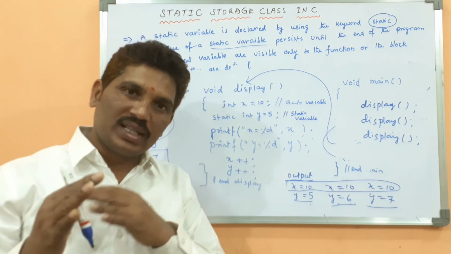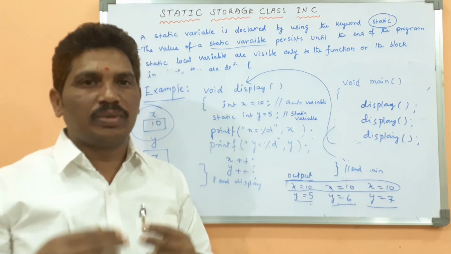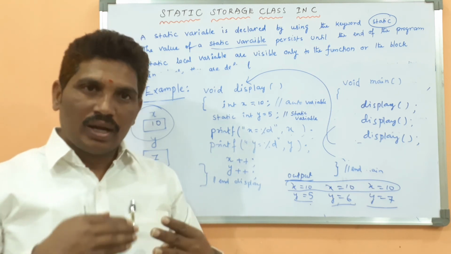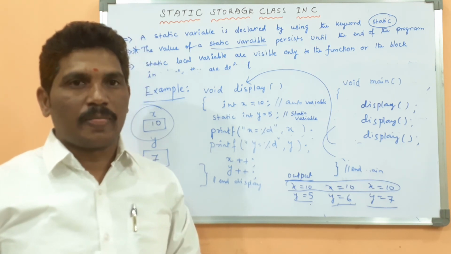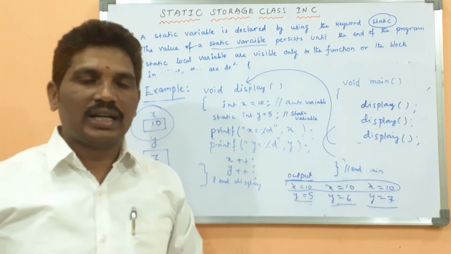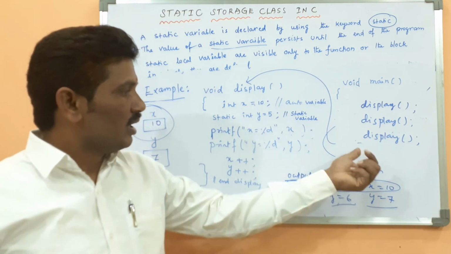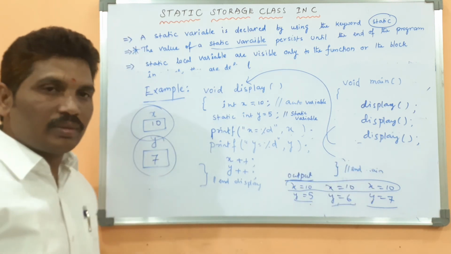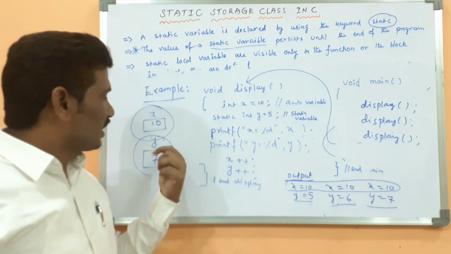Did you observe the difference between the auto local variable? The auto variable is nothing but a local variable. What is the difference between a local variable and a static variable? Here the static variable value persists till the end of the program. When the program terminates, only then will the memory be deleted for the static variable.